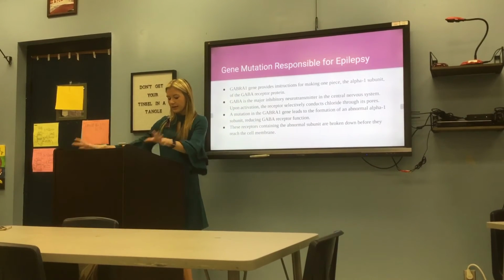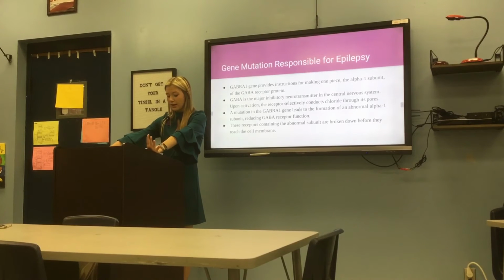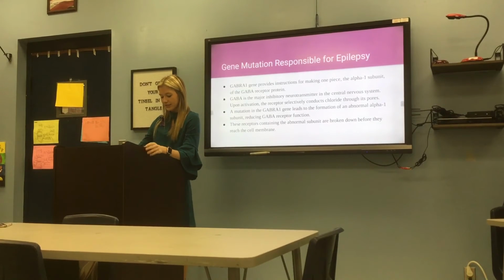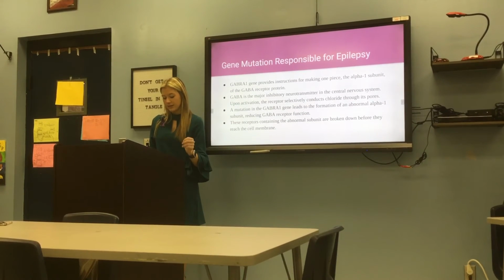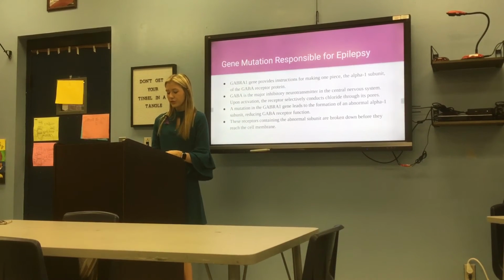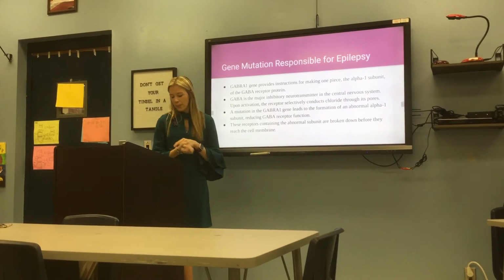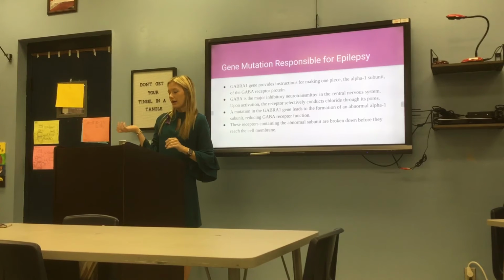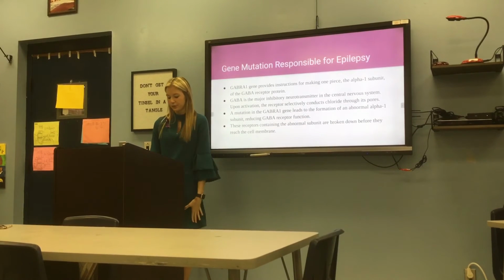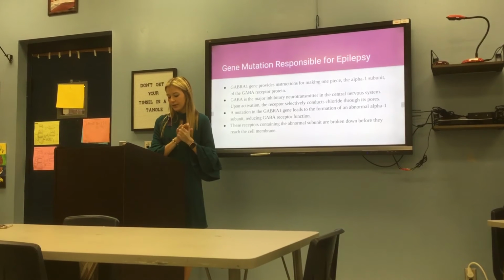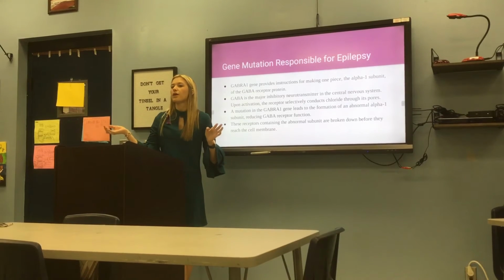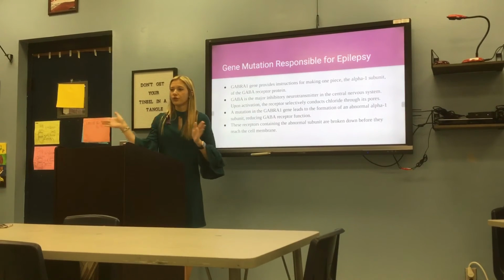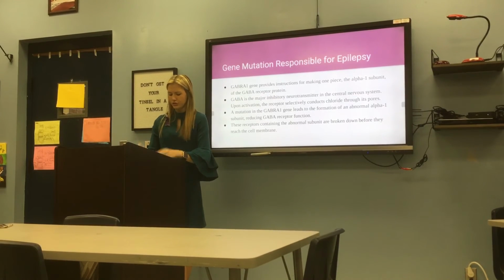So the GABA system is a type of inhibitory transmitter in the brain which effectively stops messages from continuing to be sent. It helps chloride ions pass into the neurons. Its main responsibility is to stop or switch off the message. Due to the mutation in the GABRA1 gene, it leads to the formation of an abnormal alpha-1 subunit that reduces the GABA receptor. And because this receptor contains the abnormal subunit, it does not reach the synapse, so the sodium ions are left continually going through, and there's nothing to cut them off due to that mutation.